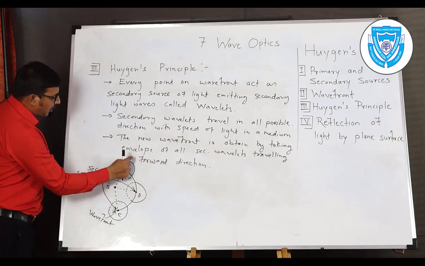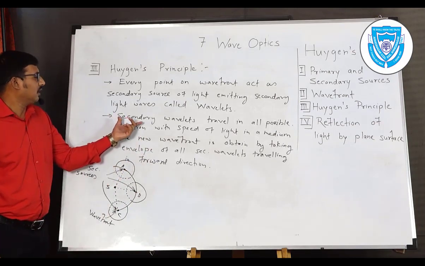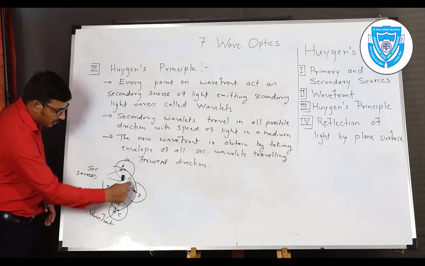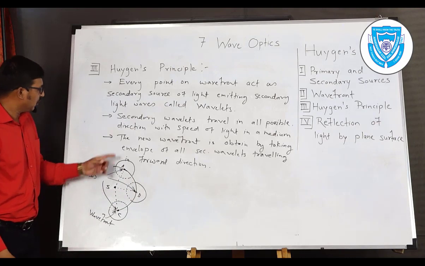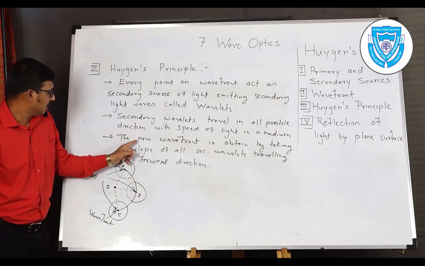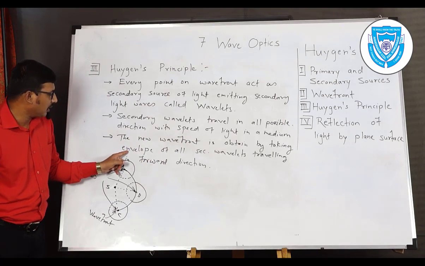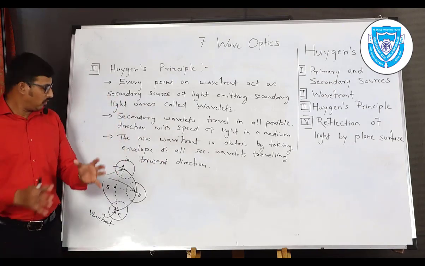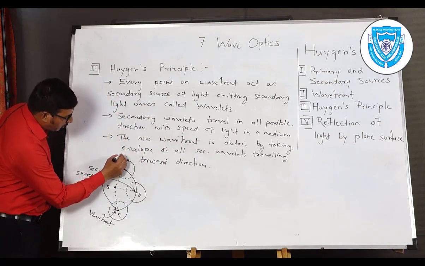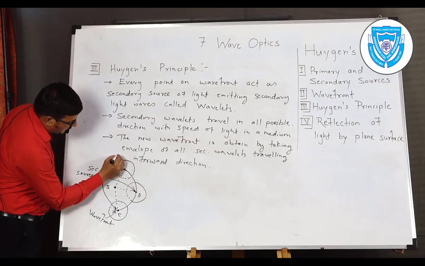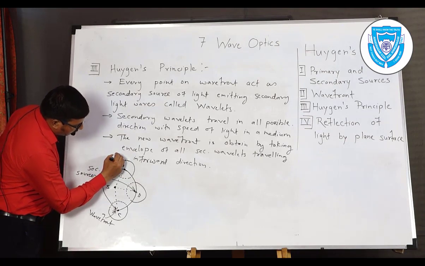And now we have to take envelope. Secondary wavelets travel in all possible directions. So we draw here dark line, dark dash. So now the second wavefront, new wavefront, is obtained by taking envelope. So envelope means common tangent. So what we have to take here is the common tangent. So common tangent we can draw like this.